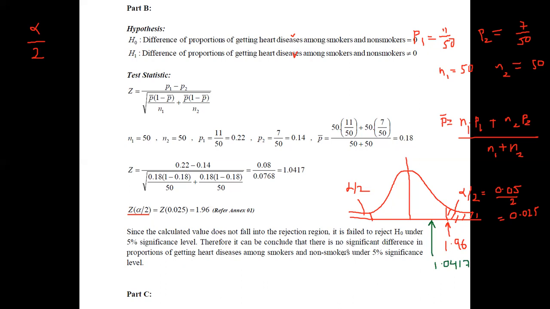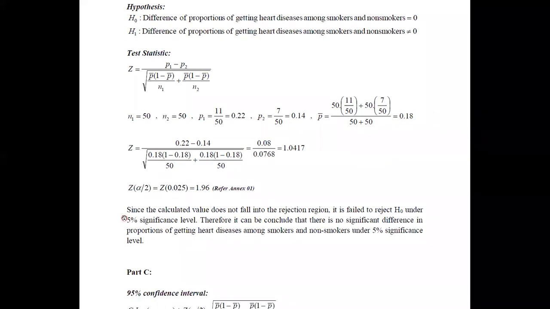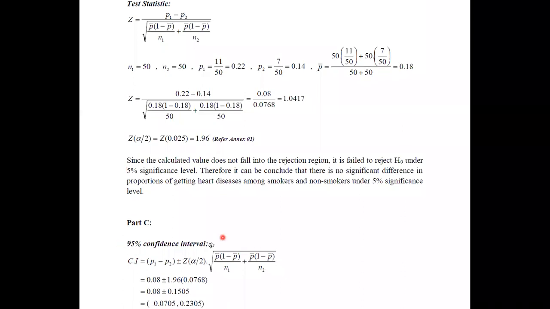Therefore, if you check for a significant difference among the proportion of getting heart diseases for smokers versus non-smokers, we can say that there is no significant difference. And this is how we perform hypothesis testing for the difference of proportion equals 0 versus difference of proportion not equal to 0. In the next part, it is asked to obtain an interval, the 95% confidence interval.